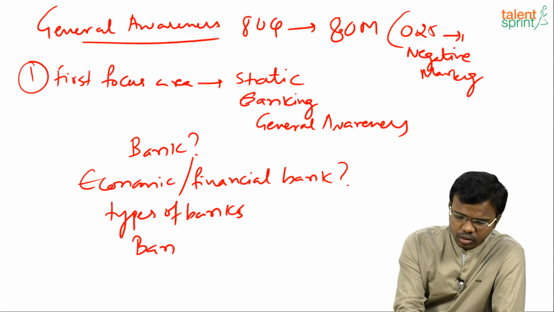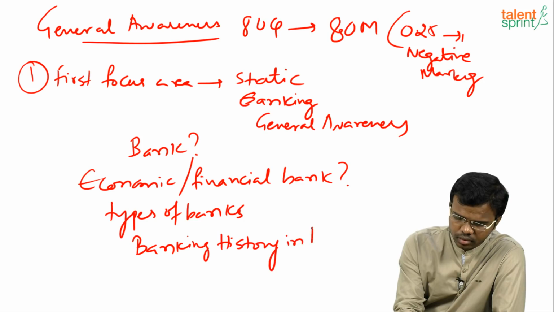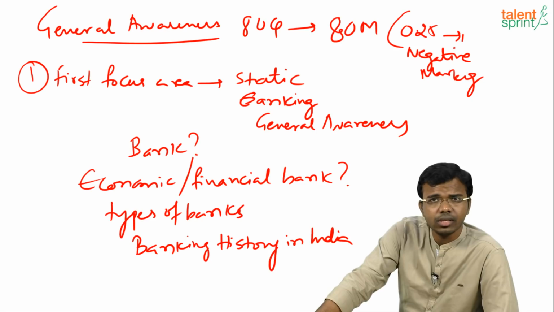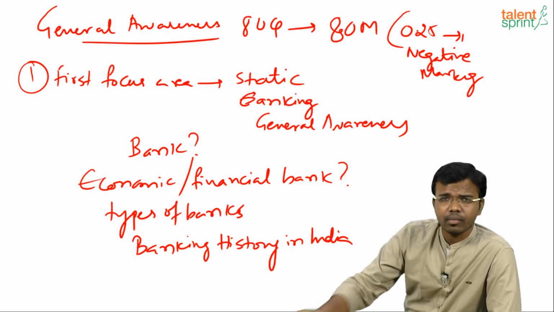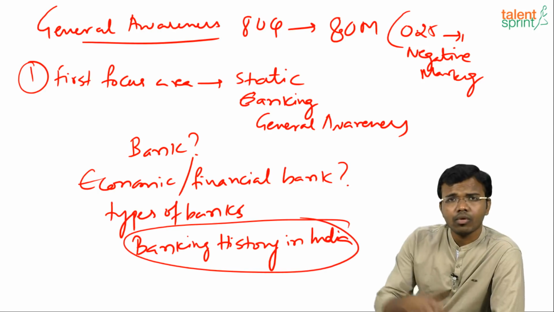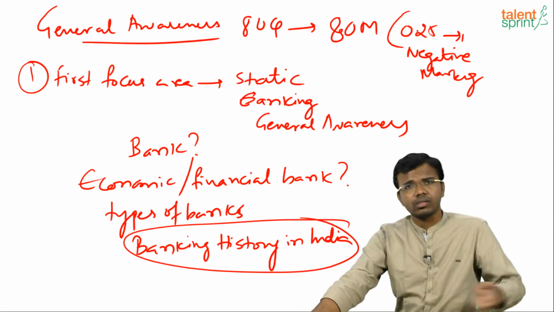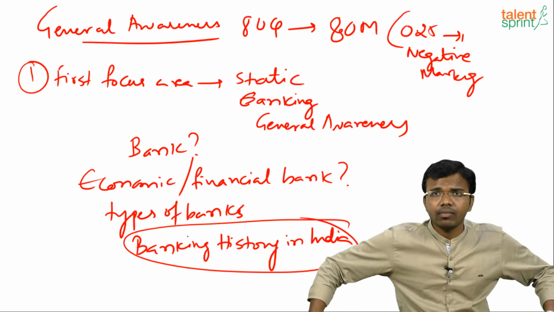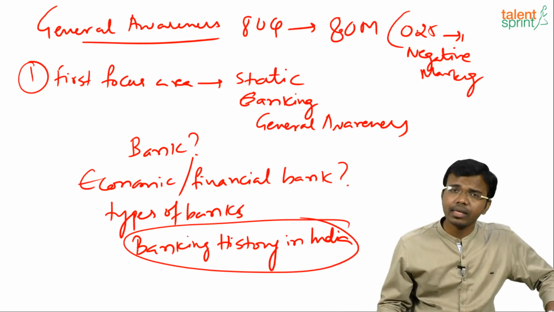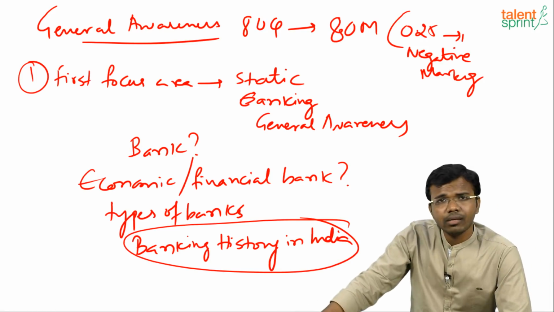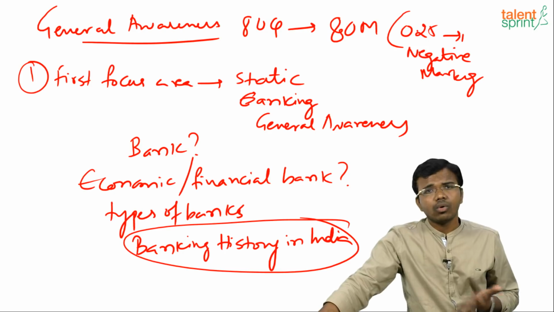And we have to go through the banking history in India. Which was the first bank in India? Bank of Hindustan, established in the 1770s at Kolkata by private players. What was the earlier name of SBI? Three presidency banks were merged in 1921 as the Imperial Bank of India, which was renamed SBI in 1955. So you need to know all these things.